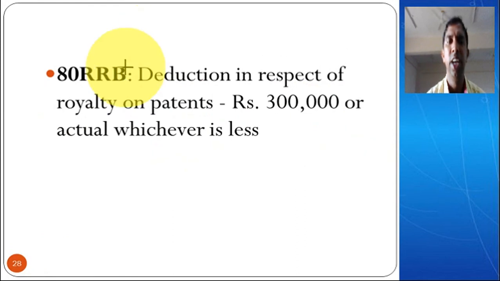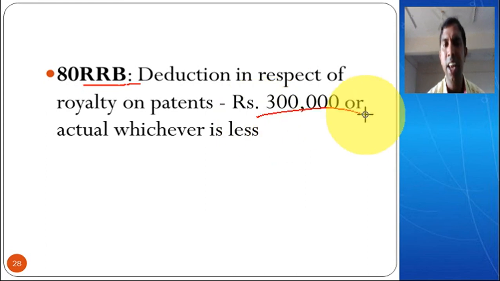Next one, 80RRB. This deduction is available for individuals with respect to royalty on patents. If you are giving any of your property or anything to another company or another person, then you will receive some amount as a royalty, because you are allowing them to use your patent right. In that case, the same law continues for this one also, as for copyright.